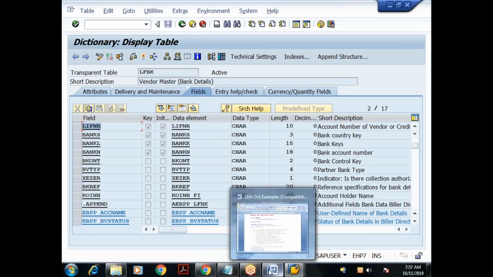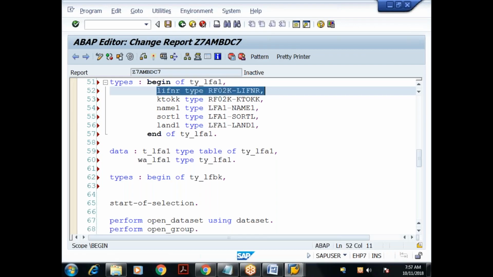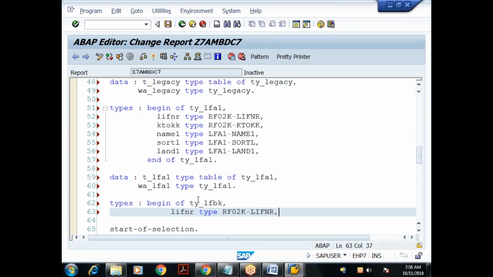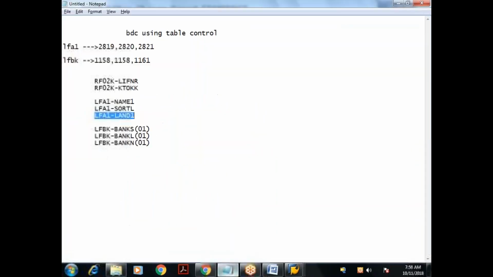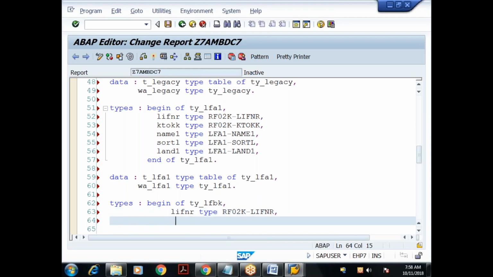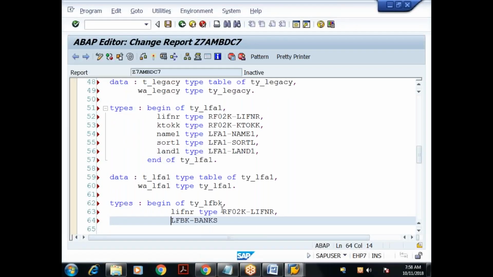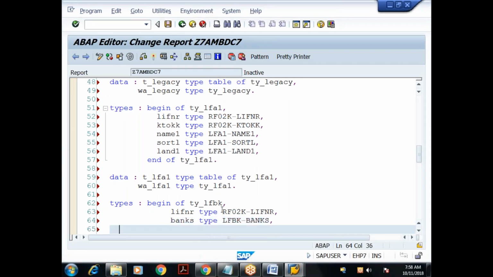So what I'll do here, the same field I'll take. What is the field name? They're referring to LFBK, so here also I'll refer to LFBK. I can refer to this also, no problem. Leave it. What is the next field here? BANKN, BANKS, type so and so. Done.